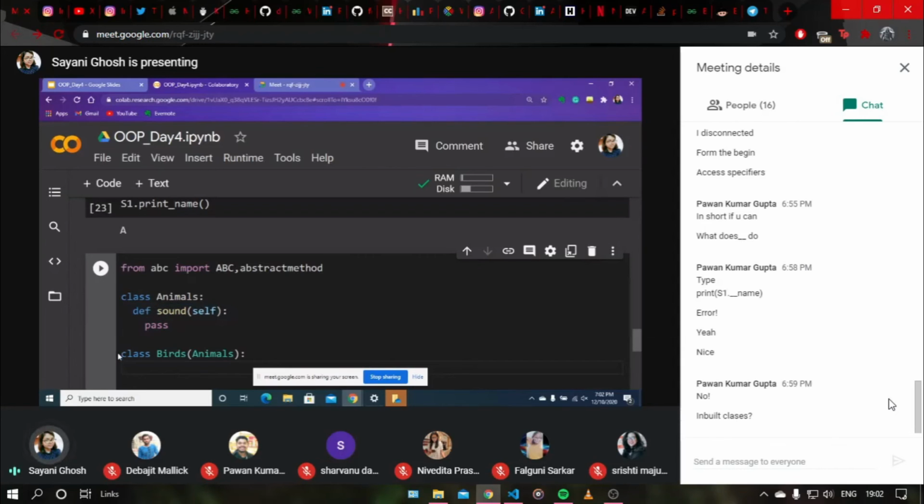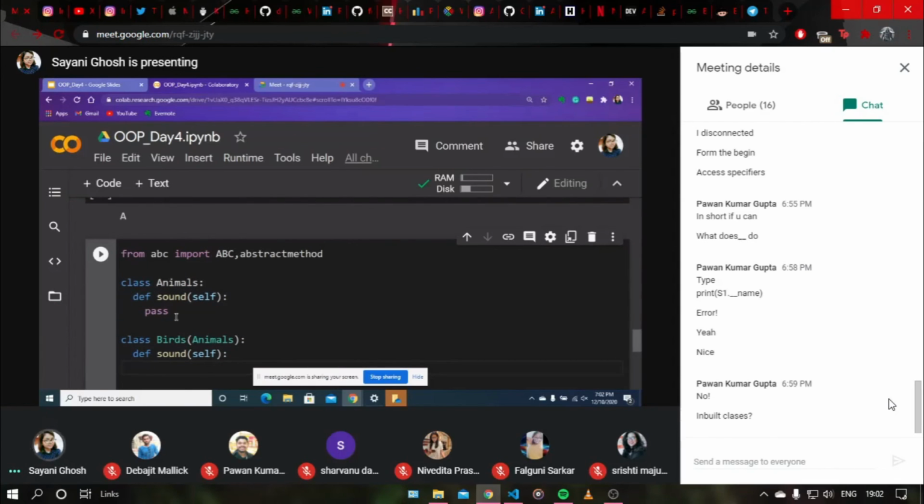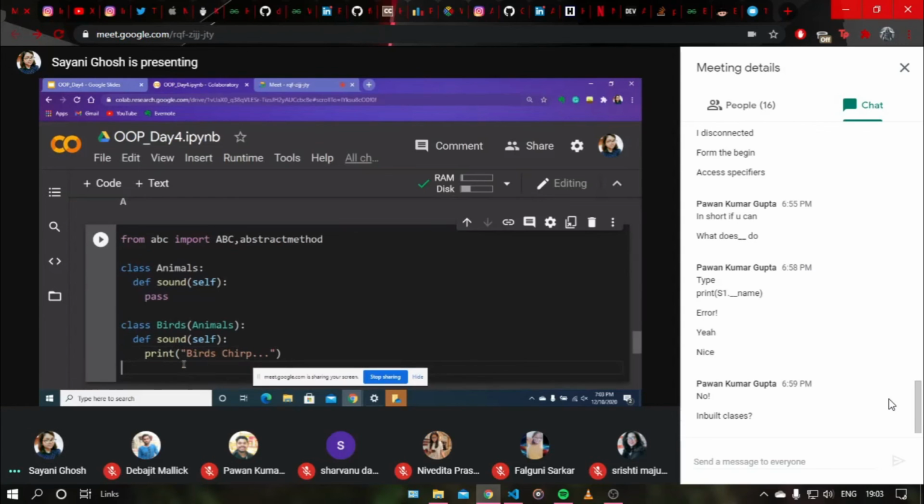When I created the class birds, I have to redefine the function sound, and then I again pass the self parameter. As this was a dummy statement, it did nothing. So now I will redefine it and print something like birds chirp, the sound they produce.